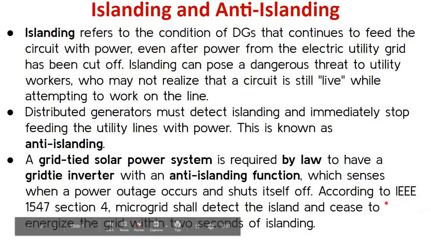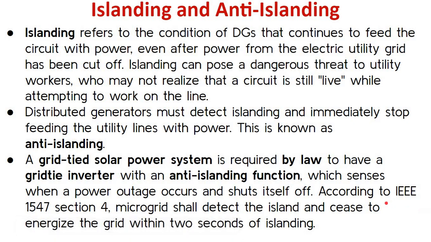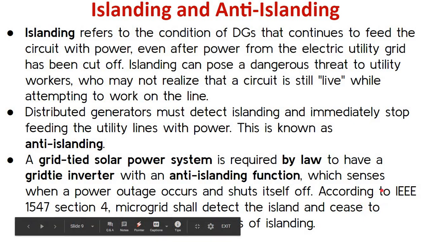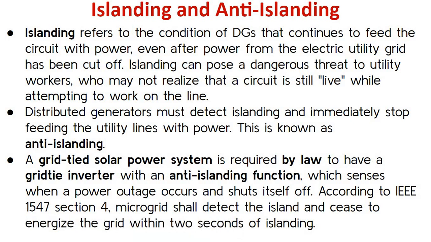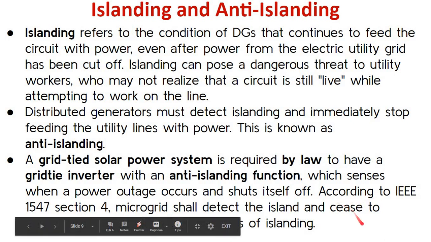If you have a grid-tied solar power system at home, as per the law, you should have a grid-tie inverter with an anti-islanding function. This is as per the law. So this will sense the power outage and immediately physically disconnect from the utility.